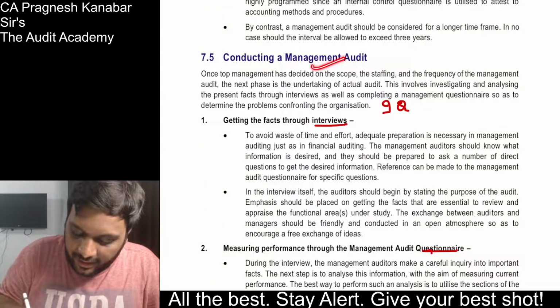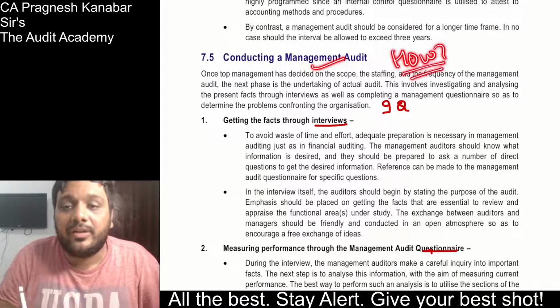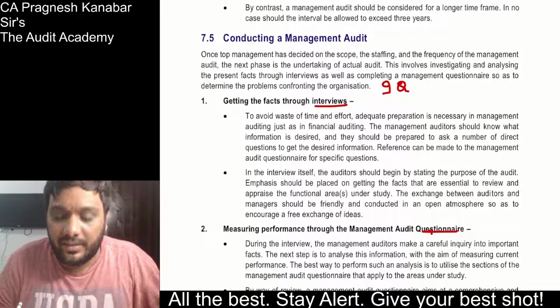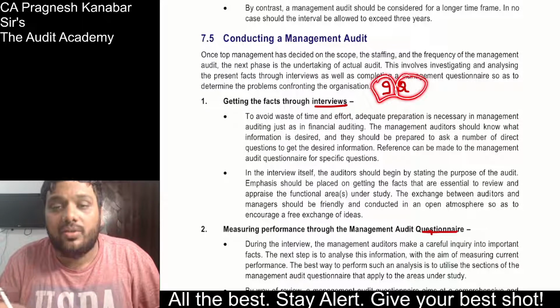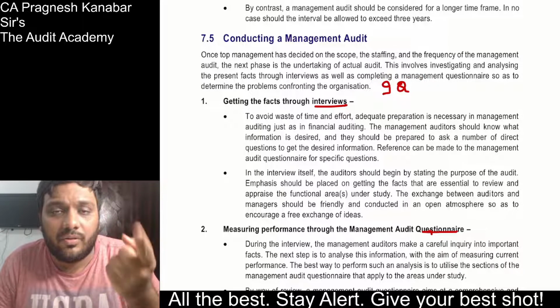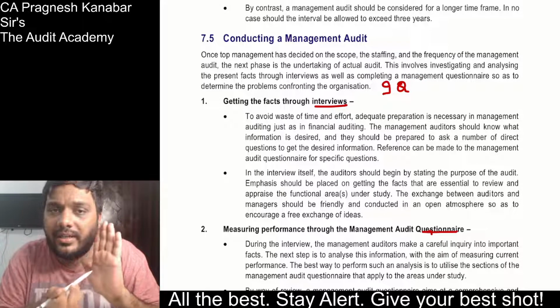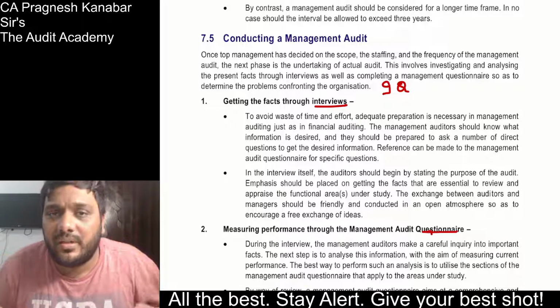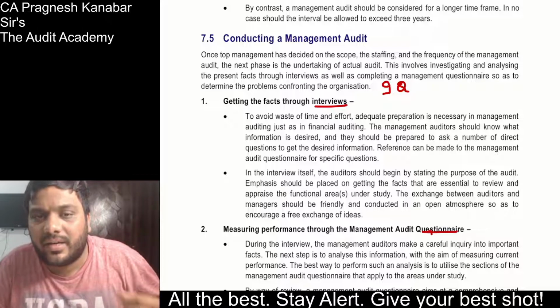So, conducting management audit: how will you conduct it? IQ: getting the facts through interviews and questionnaires. Interview is a personal, one-on-one interview. Questionnaire is a full detailed list of questions with yes, no, not applicable as answers, and it is a formal questionnaire which is sent. We get the replies from that, and we try to evaluate it.